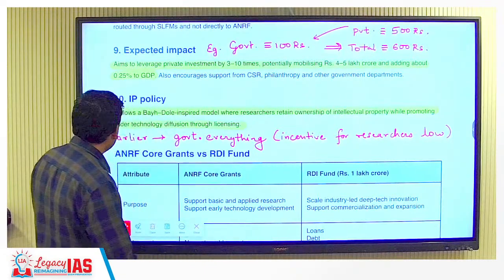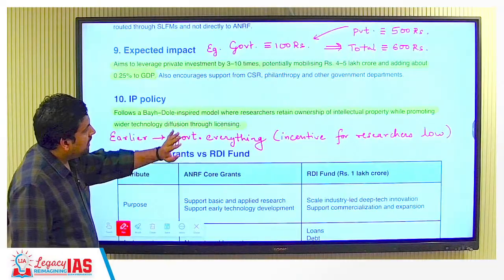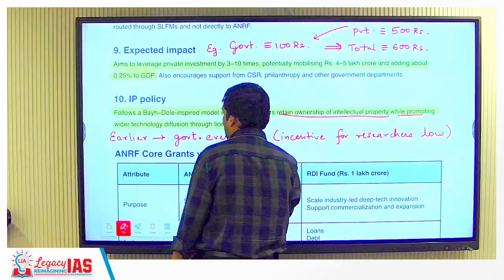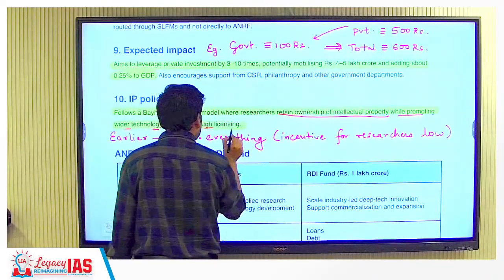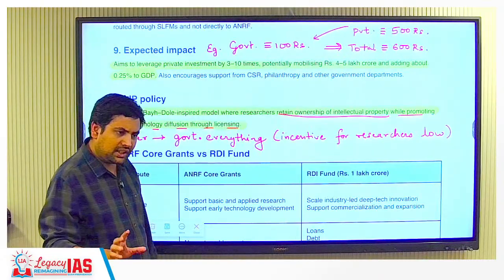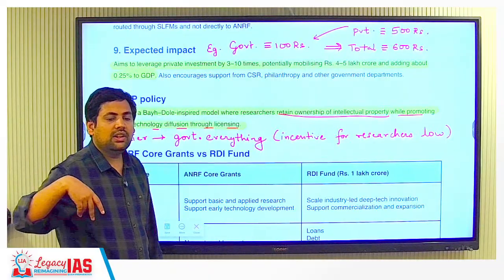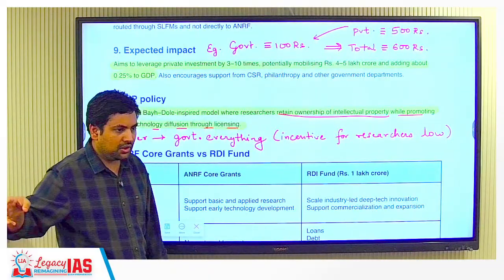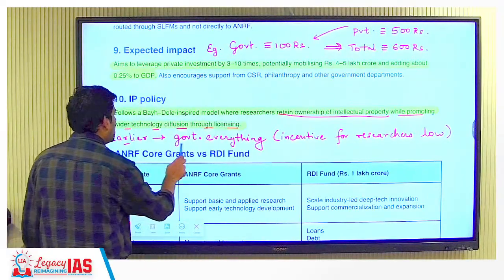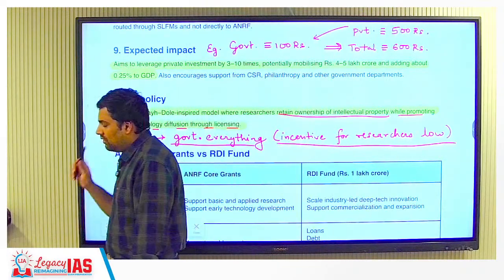So here they are saying that we'll be following a BioDoe inspired model where researchers retain ownership of intellectual property while promoting wider technology diffusion through licensing. So those researchers, or that institution, will own it, and by licensing it to others they will charge some money, so they will also gain. Earlier the government was doing everything and the incentive for researchers was low. Now this system has come.